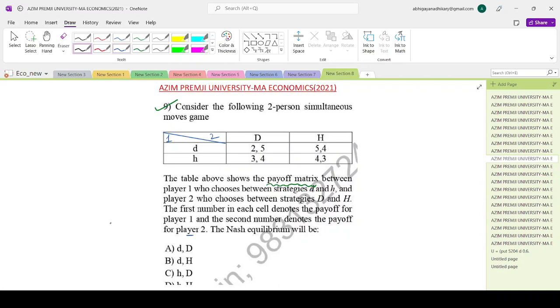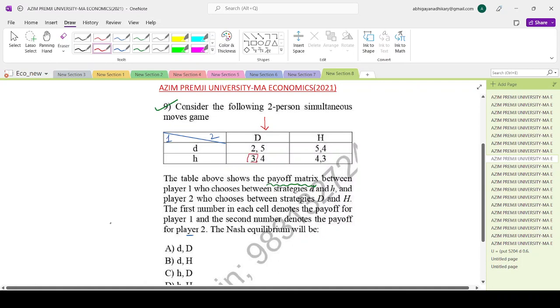Okay, so let's start. Let us begin with assuming that player 2 chooses capital D. So in this situation, player 1 has two options, either to go for small d, which gives him a payoff of 2, or go for small h, which gives him a payoff of 3. So he will choose h. Okay.